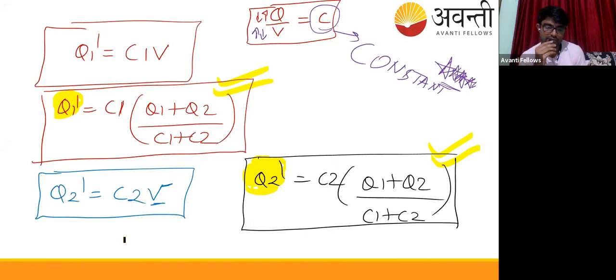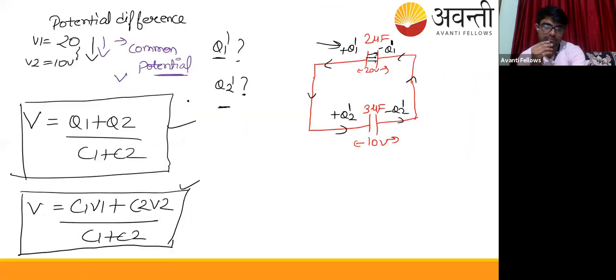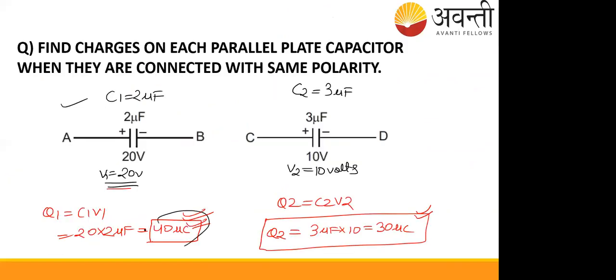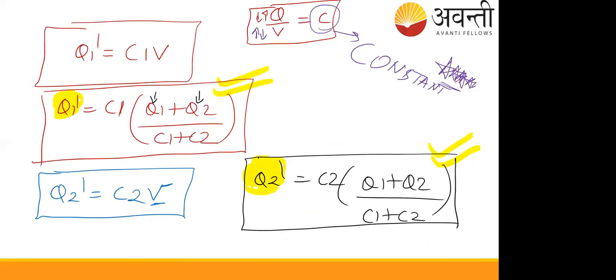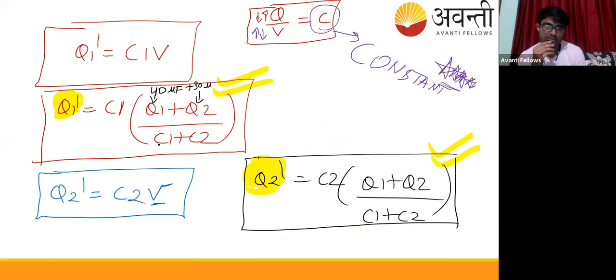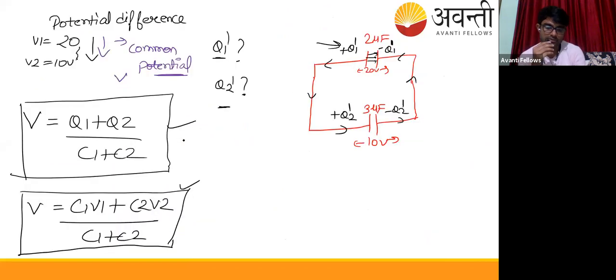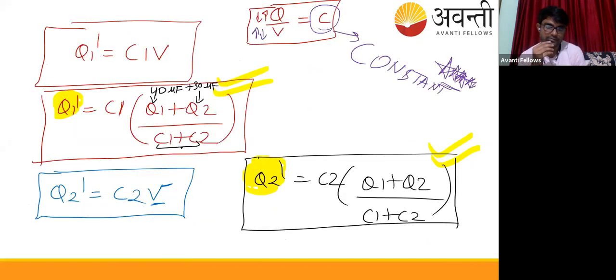I could leave the values for you, but still I will do it again. No problem. What was Q1? Q1 was 40 and Q2 was 30. So substituting the values, 40 microcoulomb, 30 microcoulomb, and C1, C2 were 3 and 2, so C1 plus C2 will come out to be 5.